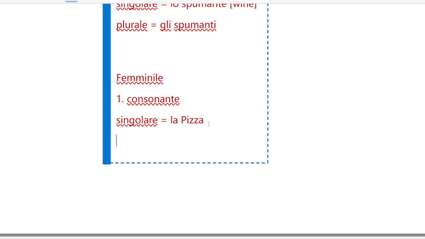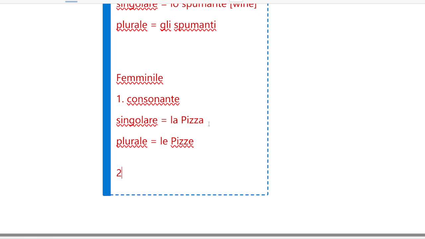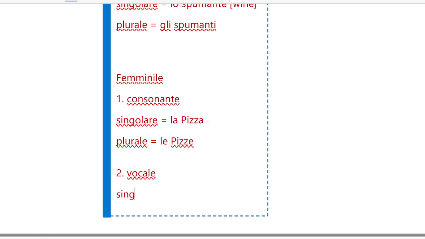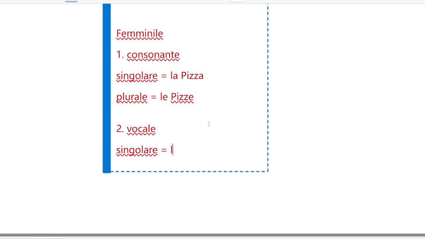And what is the case plurale? Le pizze. Okay. Le pizze. Another case is vocale. We have singolare. Simple. With an apostrophe. L'insalata. Obviously, it is a salad, and plural will be